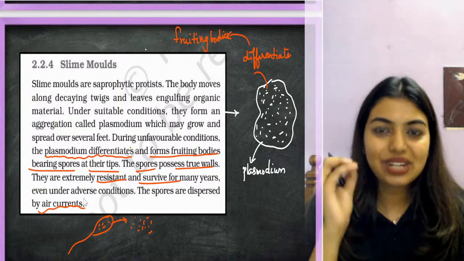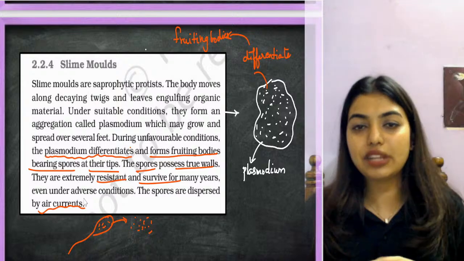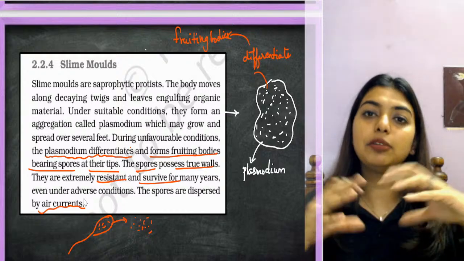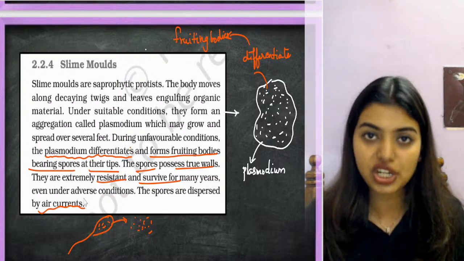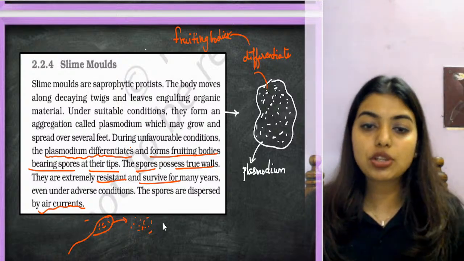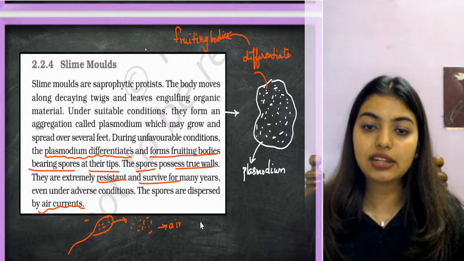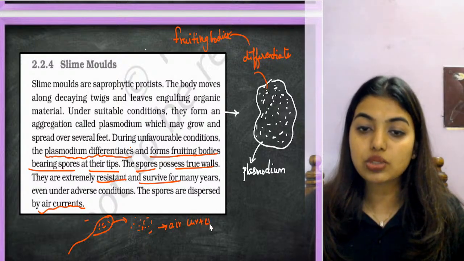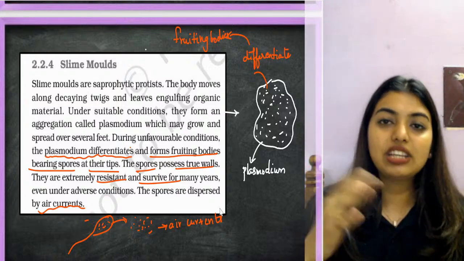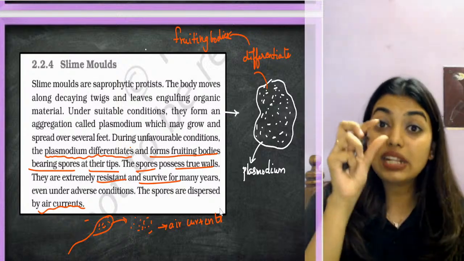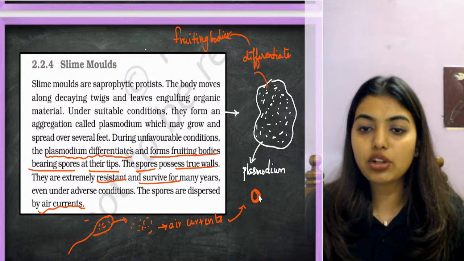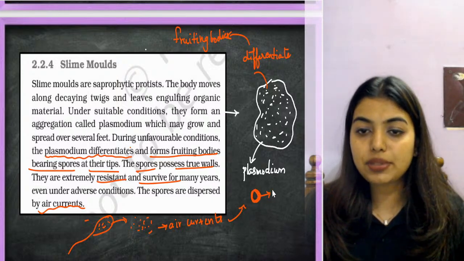Like the ants, these organisms also, when the condition is favorable, make an aggregation called the plasmodium. When the condition gets unfavorable, the plasmodium will differentiate by itself. It will form fruiting bodies, and inside these fruiting bodies spores will be there. These spores will be scattered with the help of air currents. Because the spores have to scatter and drift and fall somewhere, they need the cell wall. Imagine no protection is there, obviously it will fall somewhere and get damaged. So they have a proper cell wall.